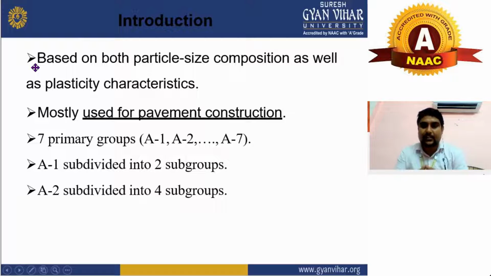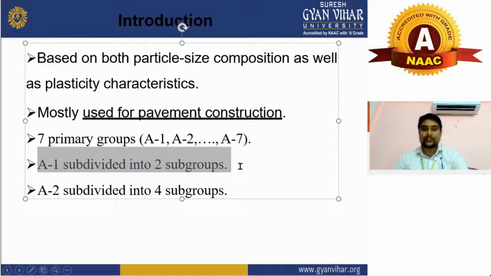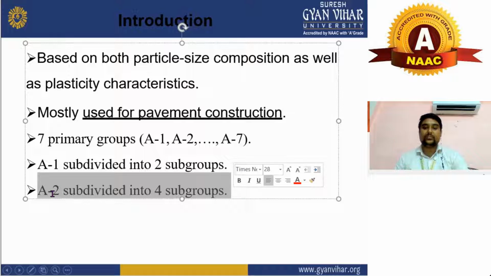Generally, this soil classification system is used for the construction of pavement design, where we need to do construction of a pavement. In that place, this kind of classification of soil is used, and it is categorized in 7 primary groups and one subdivision into 2 subgroups, and A2 is subdivided into 4 subgroups.